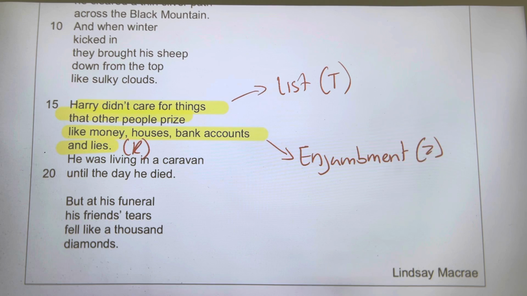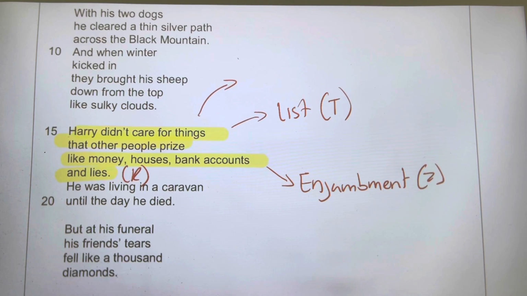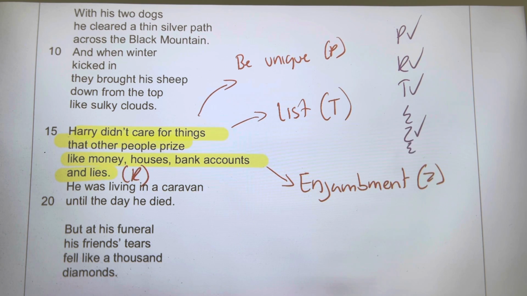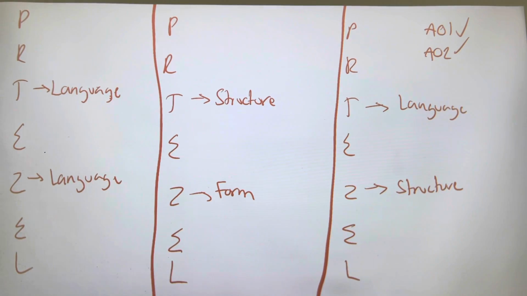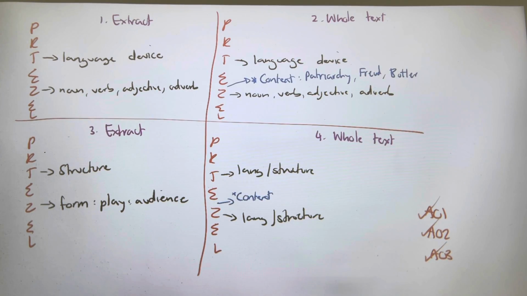And then, guys, what's my point? My point is this: about living a happy rich man, be unique. That's my point. I'll elaborate later, but all this poem tells us is that to live a happy and unique life, please be unique. Don't follow the crowd. Don't follow what other people say. So we got our P, we got our R, we got our T, we'll do the Z, E later, we got the Z, we'll do the E and L later, and there is a pretzel paragraph planned for our exam, and that is done also. Then, guys, we move on.